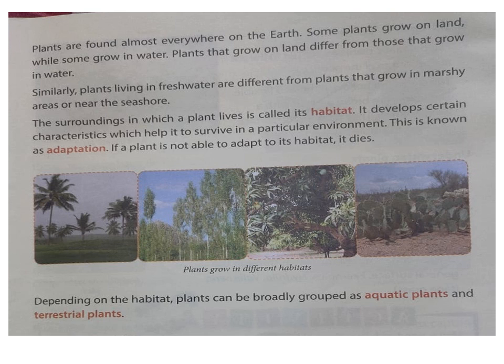After habitat, we can discuss the adaptation. Now, adaptation is some special features which are developed by the living beings in their body to survive in the adverse condition when they do not get a favorable condition in their habitat. That type of development in their body is called adaptation, meaning they are adapted to the adverse condition for their survival.